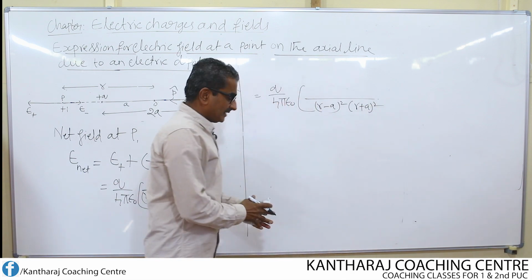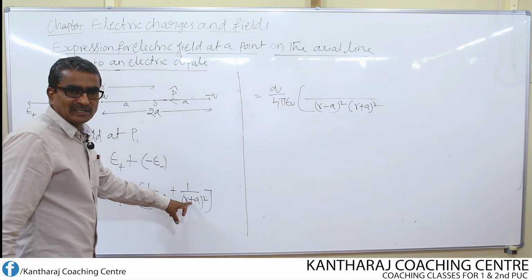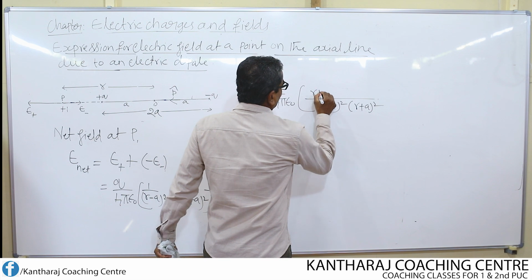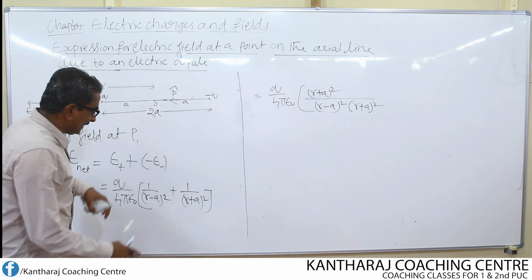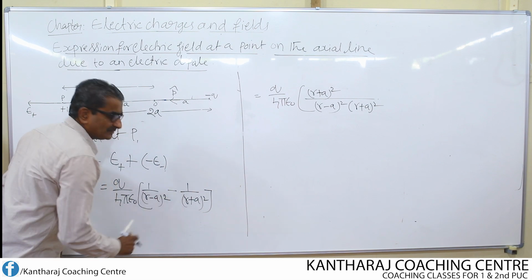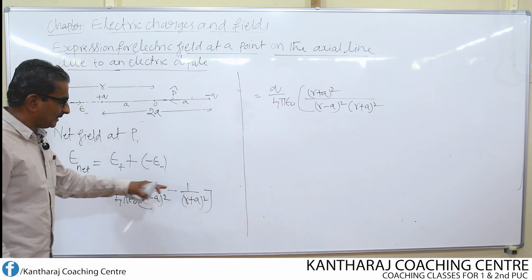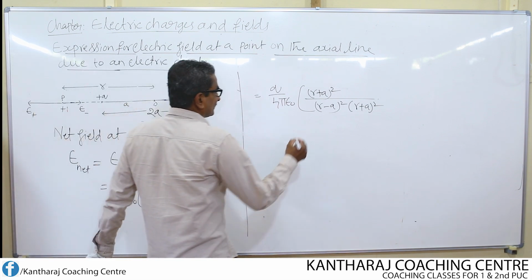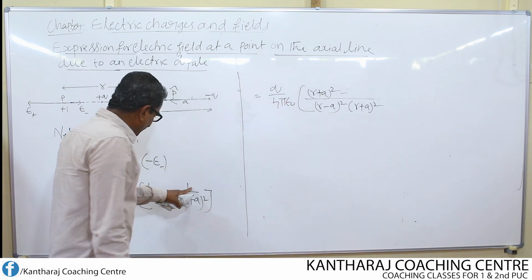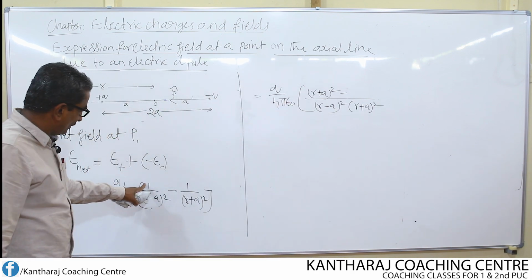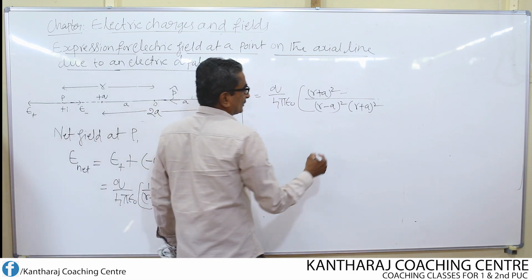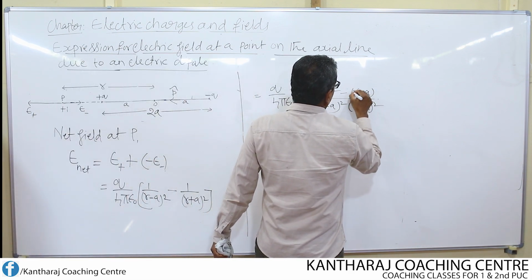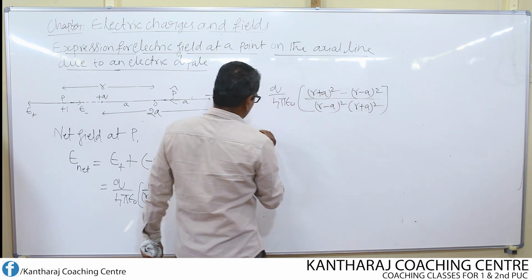Then 1 into this R plus A whole square, it becomes R plus A whole square. Then what is there? Plus into minus, minus is there. Minus, then 1 into this R minus A whole square. So that is how we simplify by taking LCM.